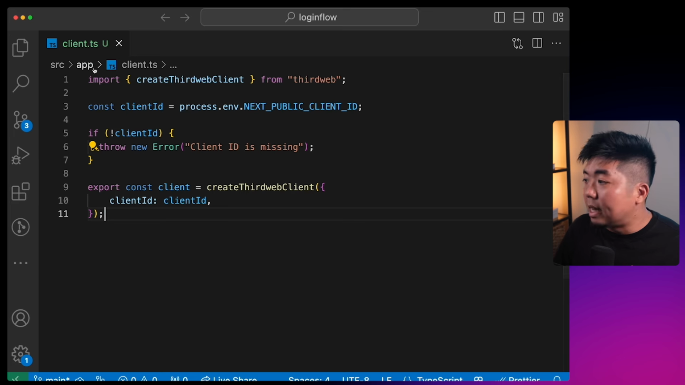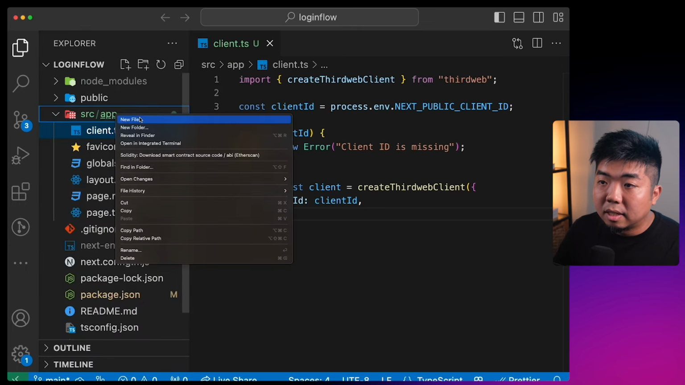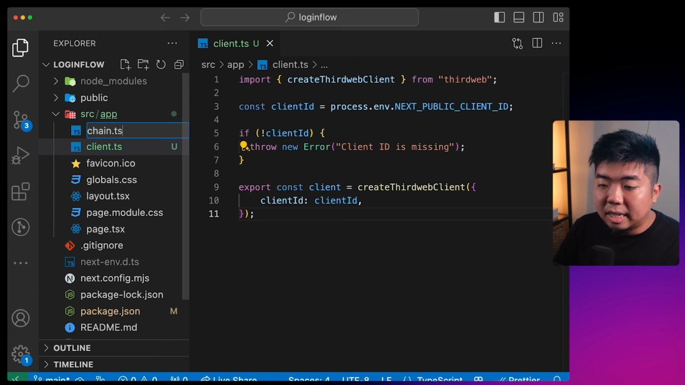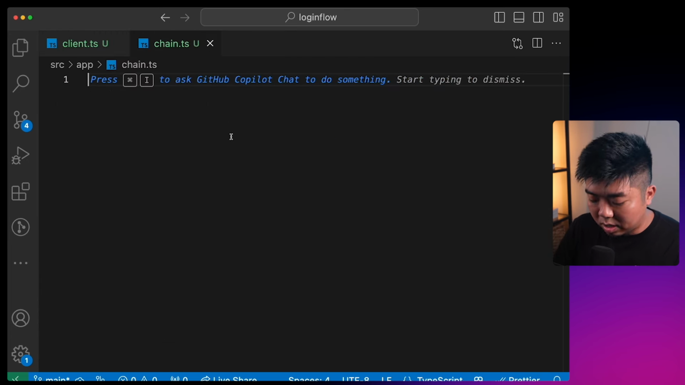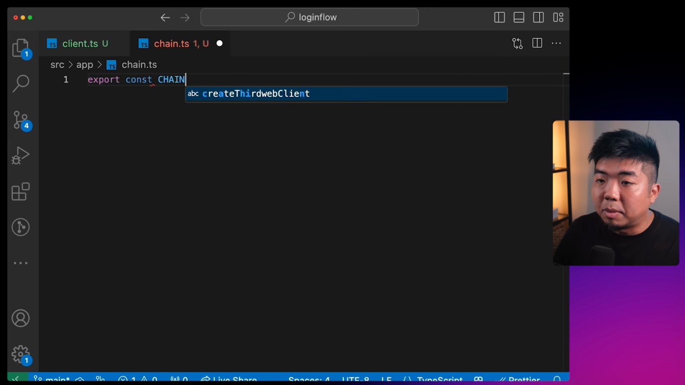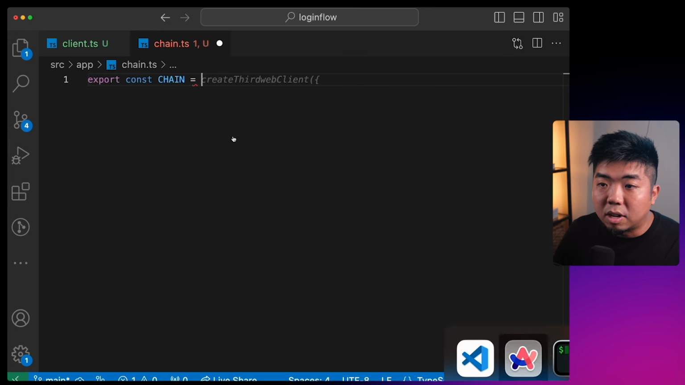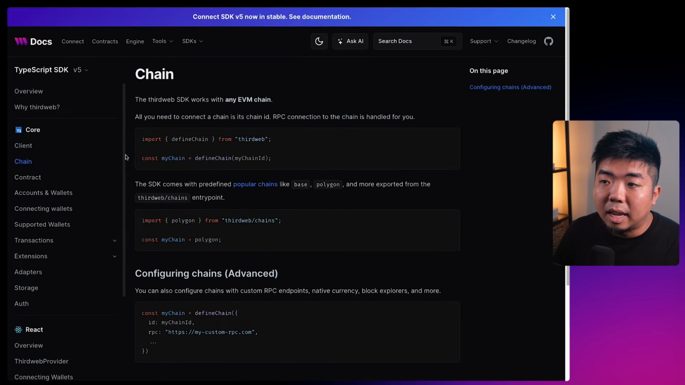The next thing we need to do is set up the chain that we are going to be using here. So back in my file, I'm going to call this chain.ts. And in this chain.ts, we are going to export a variable here called chain. And this is going to use something called defineChain. So if we look at our docs here under chain, we need to tell the thirdweb SDK which chain it's going to be working with.